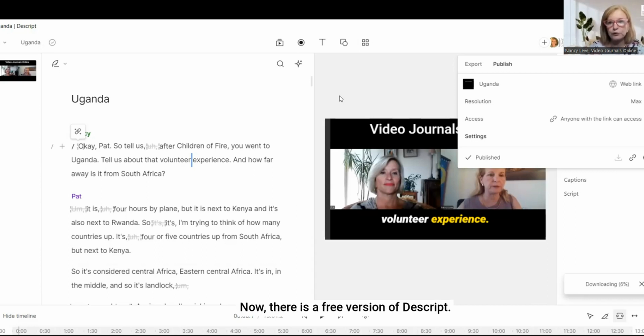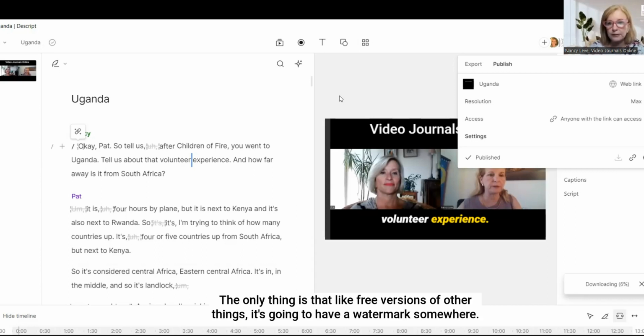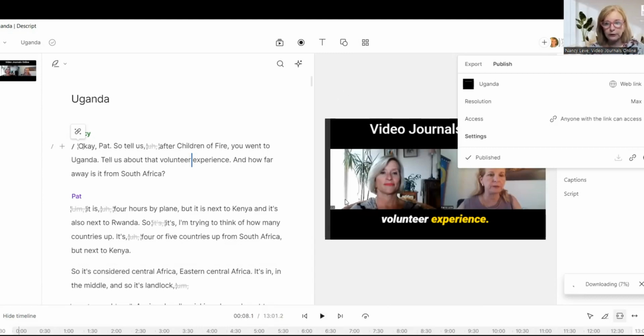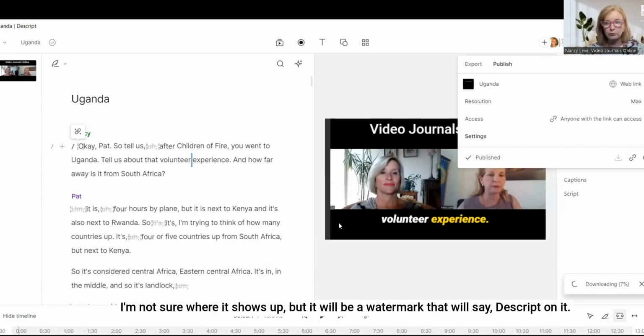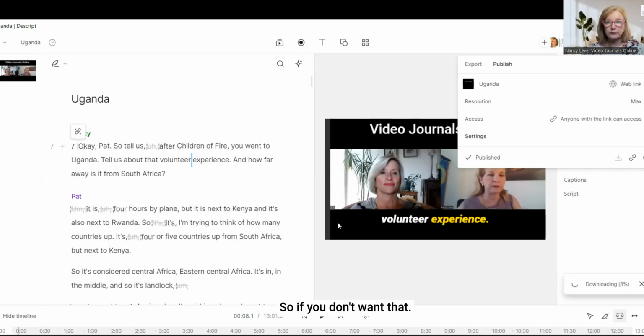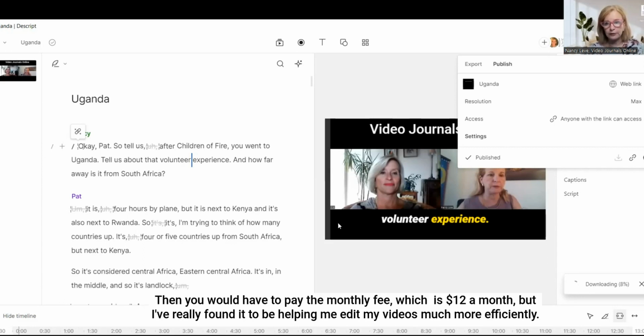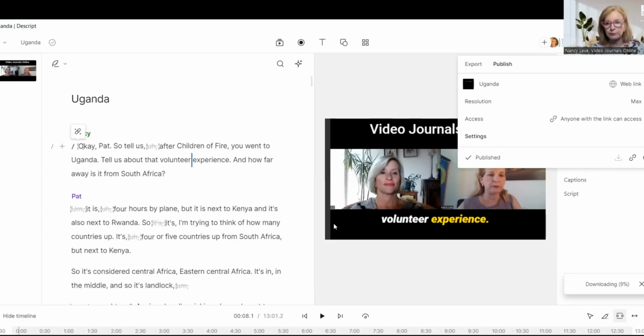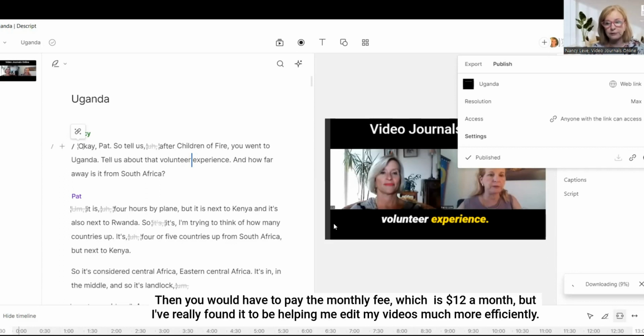Now, there is a free version of Descript. The only thing is that, like free versions of other things, it's going to have a watermark somewhere. I'm not sure where it shows up, but it will be a watermark that will say Descript on it. So if you don't want that, then you would have to pay the monthly fee, which is $12 a month. But I've really found it to be helping me edit my videos much more efficiently.